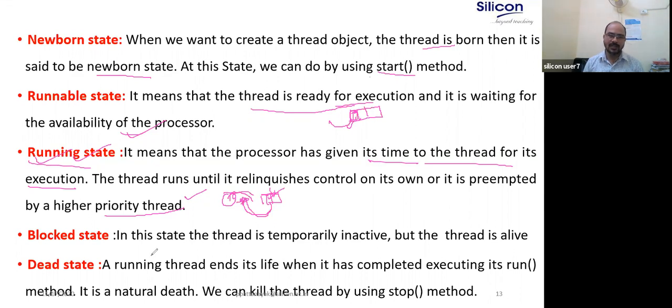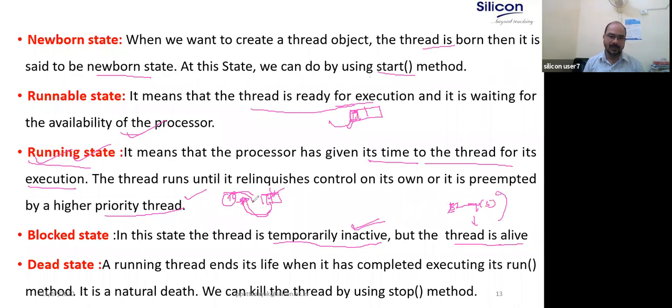Then the block state. In this state, the thread is temporarily inactive. The thread is not dead. You can say the thread sleeps for a couple of milliseconds, but the thread is alive. Please remember, the thread is not dead. In block state, the thread is blocked temporarily. For example, if a thread sleeps for 5 milliseconds, it moves to the block state, and another thread gets a chance to use the processor.